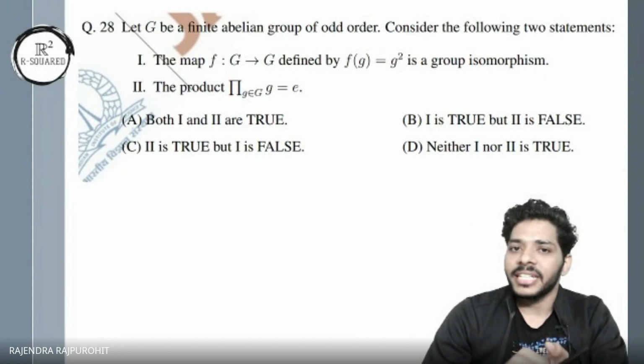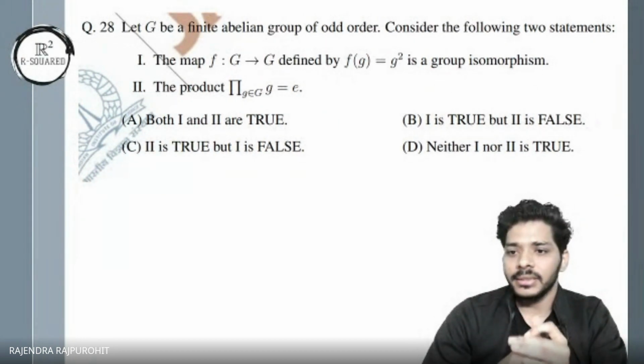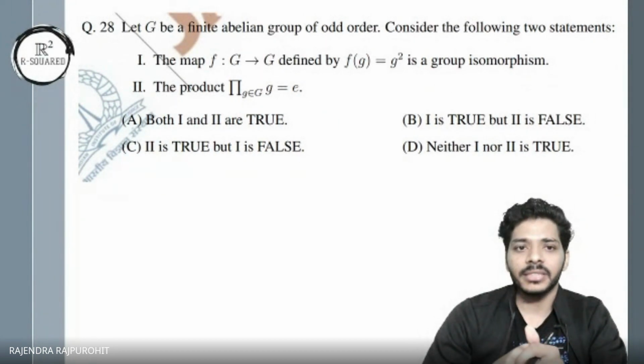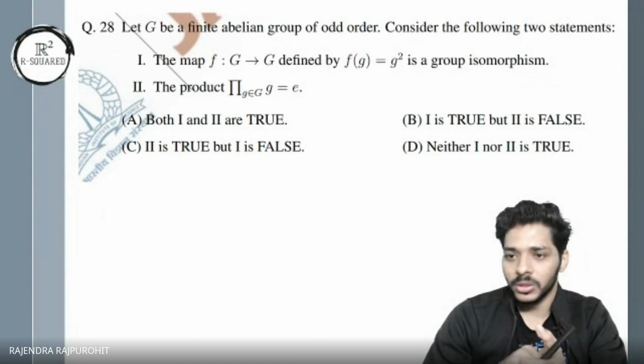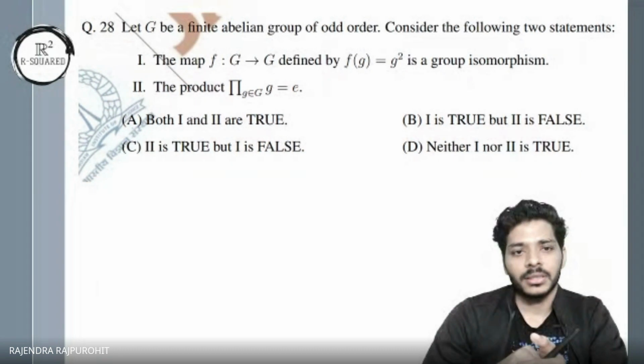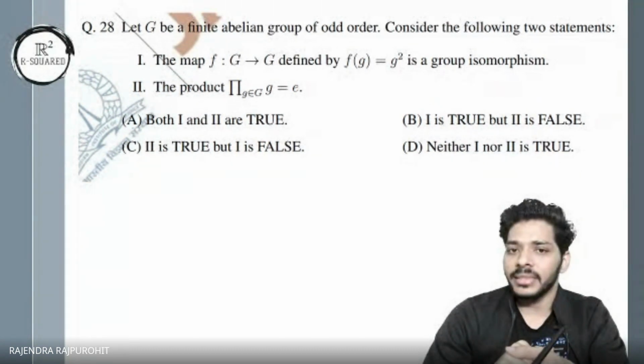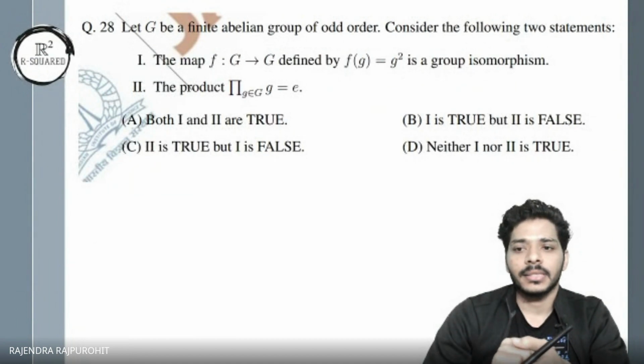Let G be a finite abelian group of odd order, and consider these two statements. First, the map from G to G, f of g equals g square, is a group isomorphism, and second, the product of all elements in the group is the identity. Two statements. Anyone?